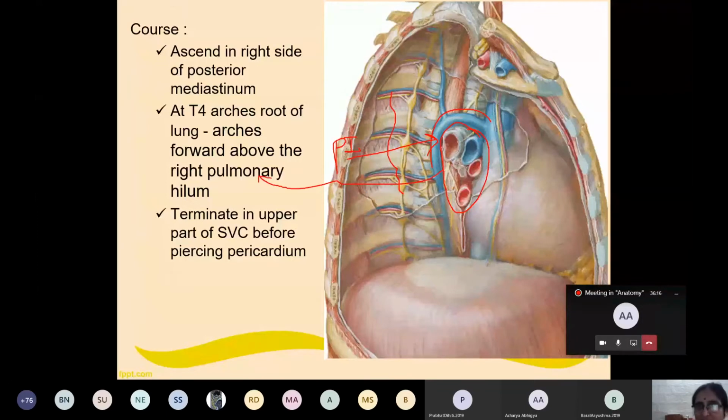Then finally it terminates into the superior vena cava before piercing the pericardium, the serous sac. So this is the short course of which vein? Azygous vein.